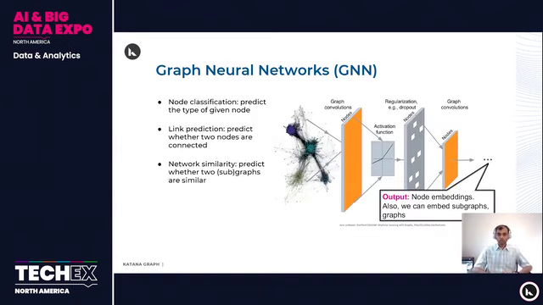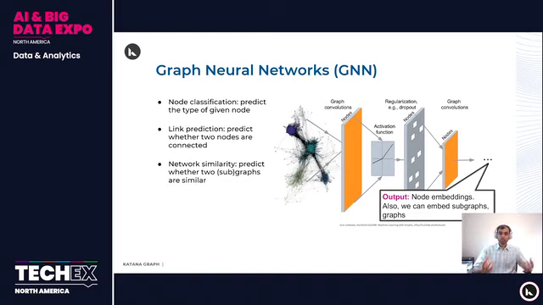So first, let's talk about graph neural networks. In graph neural networks, the task is to classify nodes, do link prediction, predicting whether two nodes have an edge between them, or detect if two subgraphs are similar. So the end goal for training is, if it is node classification, to be able to predict the type of a given node, say, what community a given Reddit post belongs to. If it is link prediction, it is to predict whether two nodes are connected to each other.